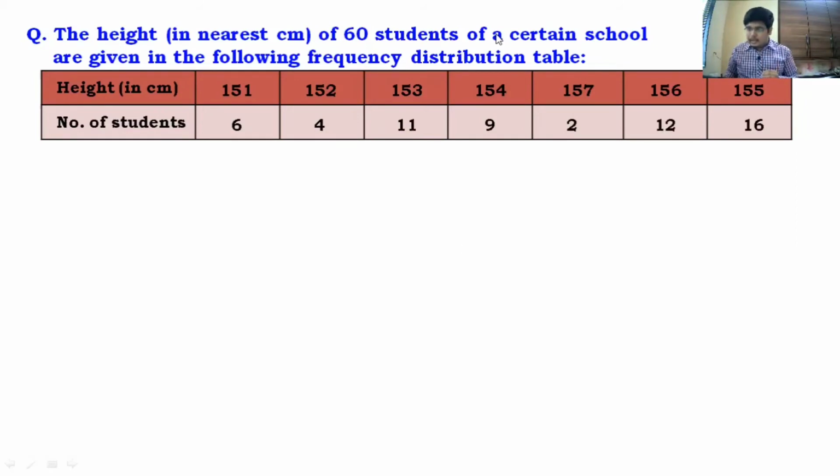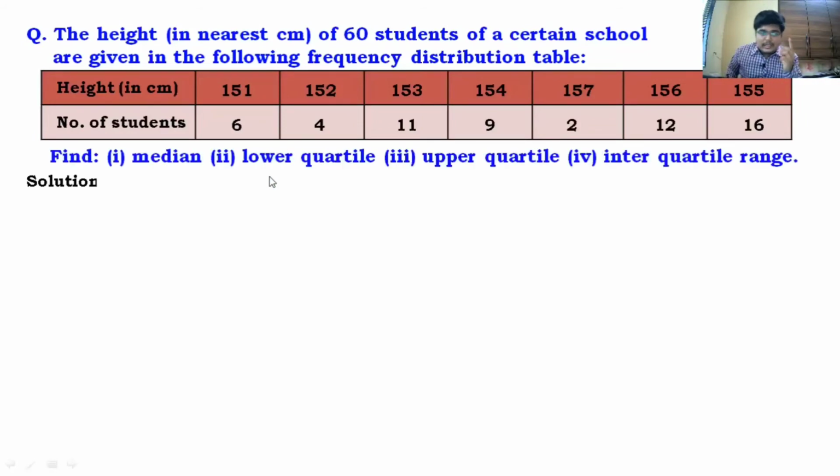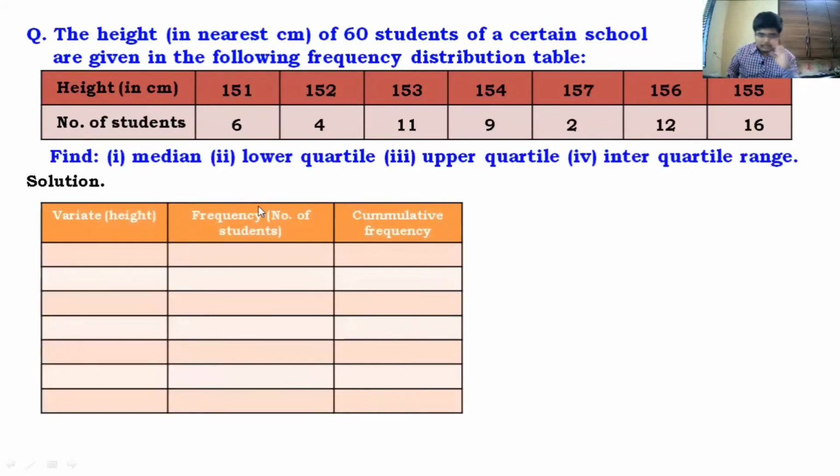To find the median for ungrouped data and grouped data, you always have to find cumulative frequency. Now, what is cumulative frequency? You have already studied that in 9th standard, but 9th standard is, I know, long back. I'll help you revise that. Don't worry about it. But first, what you have to do is make a table with 3 columns. The first column is height, which is given. Just copy them. Second is frequencies, which is given, copy them. Cumulative frequency, I'll help you, don't worry about it. But first pause this video and then just copy these values.